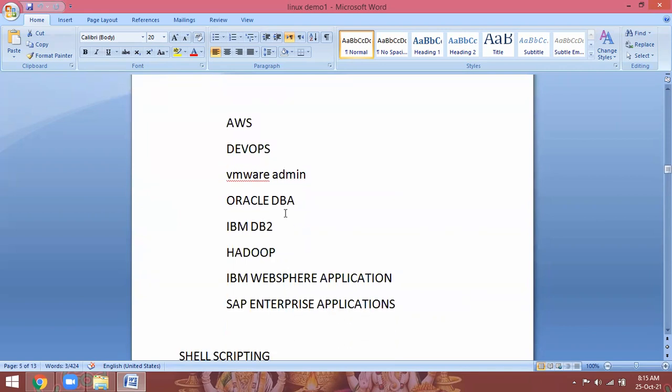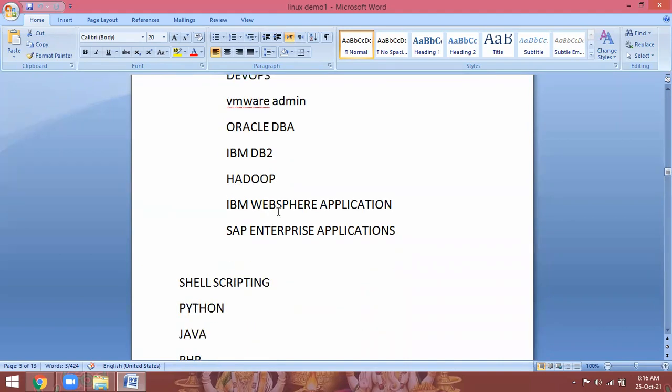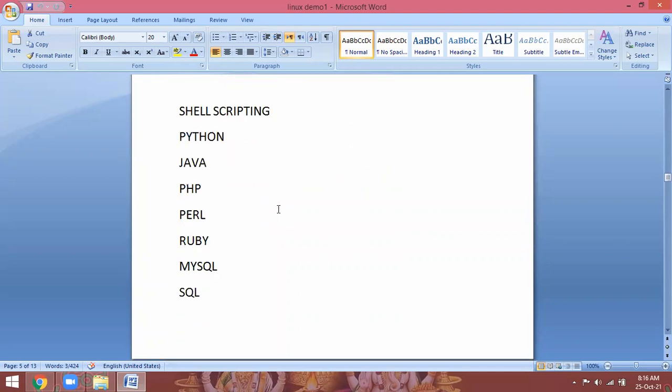If you have a gap in your degree, you can fill it with Linux administration plus cloud environment, whatever it may be. Somebody is interested in scripting also: Python, Java, PHP, Perl, Ruby, MySQL, SQL databases.